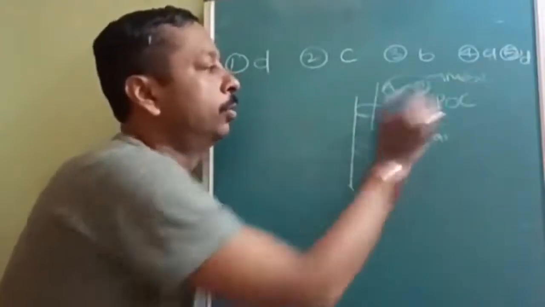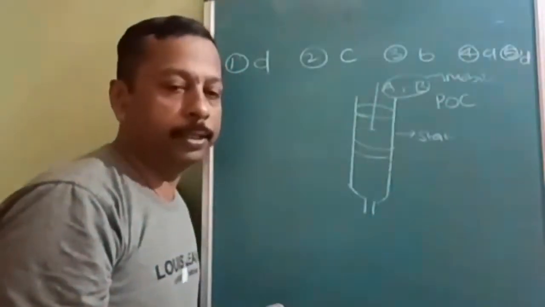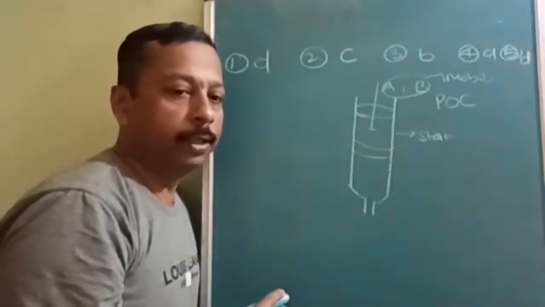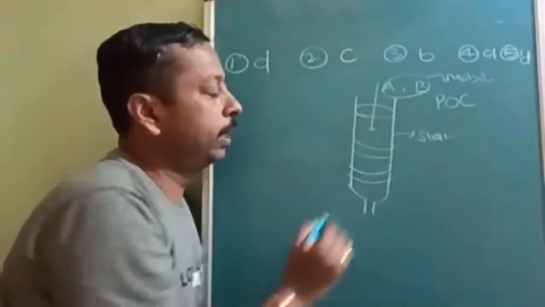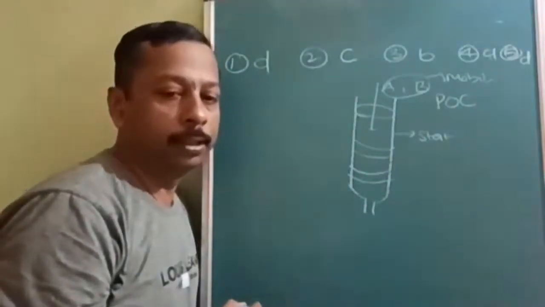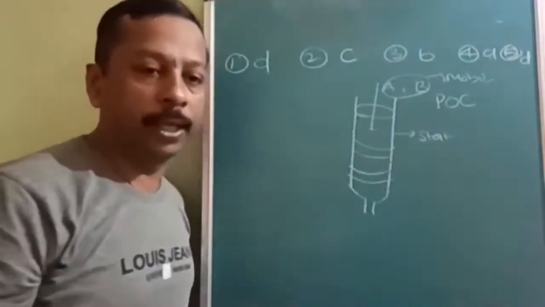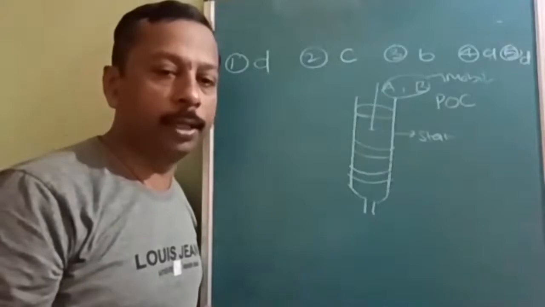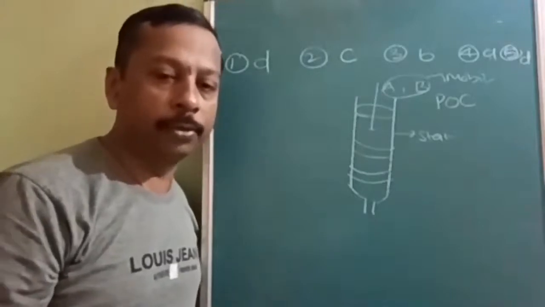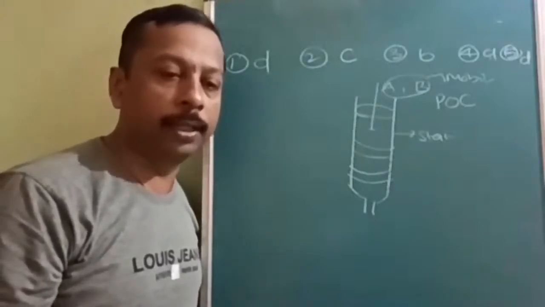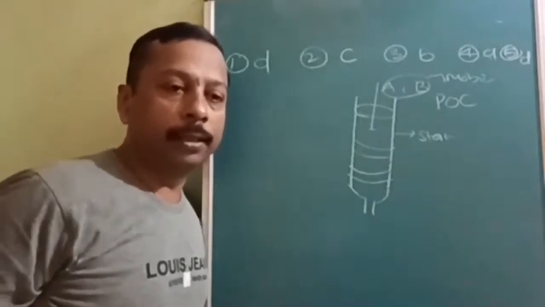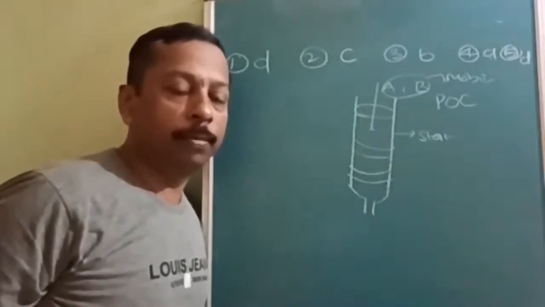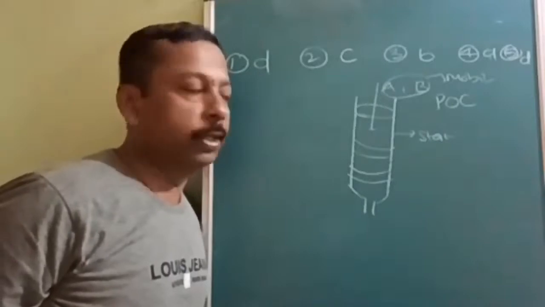The mobile phase has different speeds. So one will be adsorbed at one place and another at a different place, so they are separated. They are separated based upon the difference in rate of adsorption. Both will adsorb, but the rate of adsorption will be different.